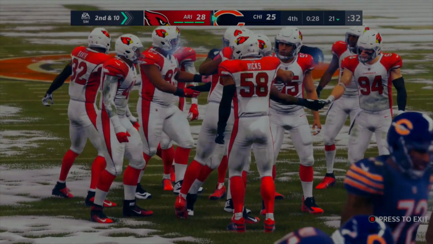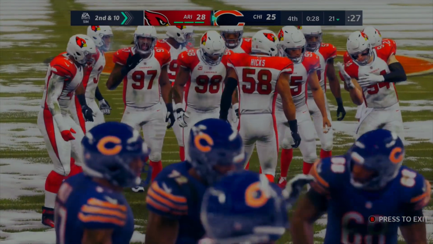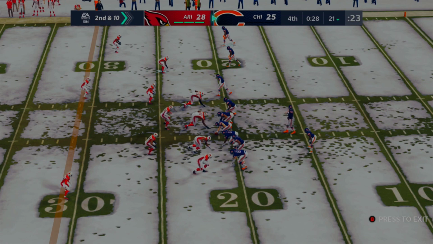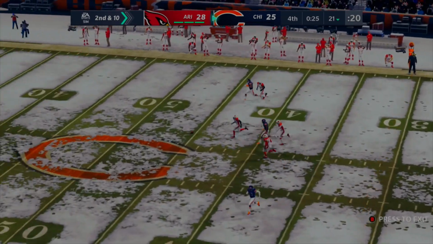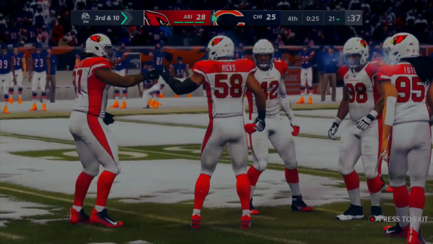But if not, the Cardinals will hold on and they will move on in this bracket, which I believe they will probably play. I don't know who they play. It might be the winner of the Bucks. No, I believe it is the winner of the Raiders and Giants. Yeah, the Raiders and Giants will play the Cardinals. So that could be a win for any team that comes out of that. And this is going to be thrown to midfield again, once again, a little off target. And that stops the clock again for 3rd down and 10.